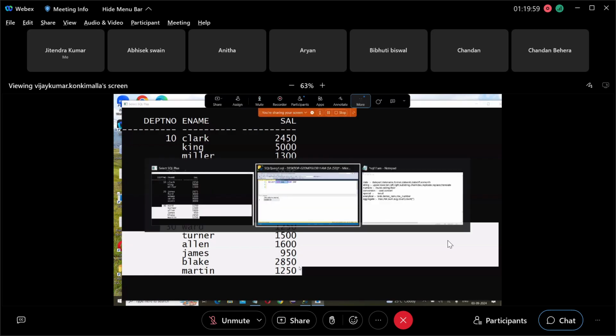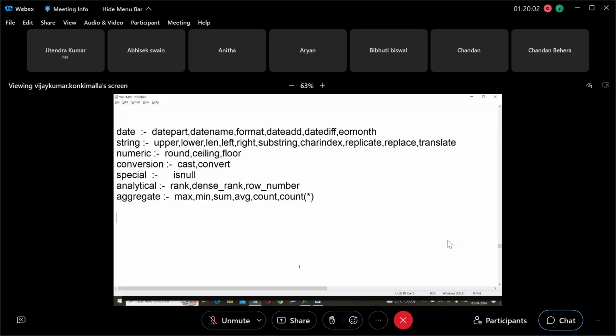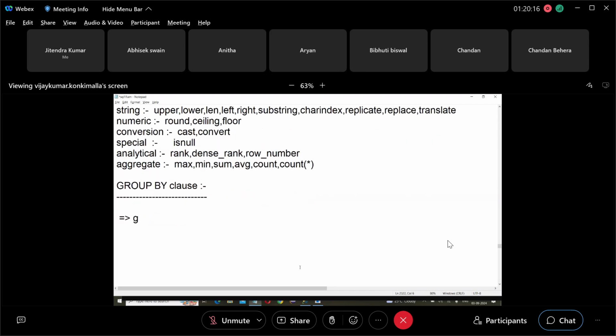How to group the data based on department? By using one clause. What is that clause called? The group by clause. So what is group by for? The group by clause is used to group rows, creating the groups, creating the employee groups. But groups are created based on something, yes or no?